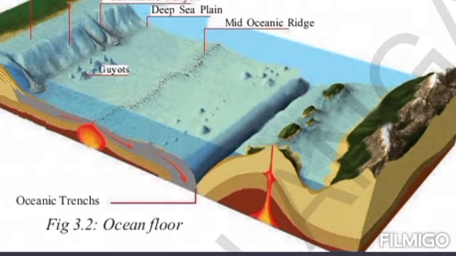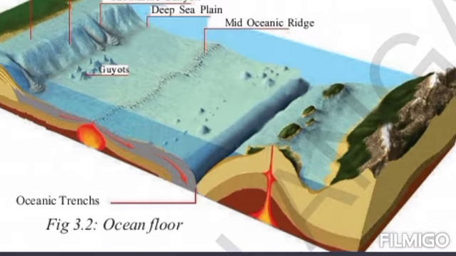Next, the ocean floor. In this ocean floor there are 4 layers, like soil has layers. Here, going upward, you are seeing continental shelf, slope, submarine canyon, deep sea plain. These are the major parts of the ocean. Let's discuss each one of them.